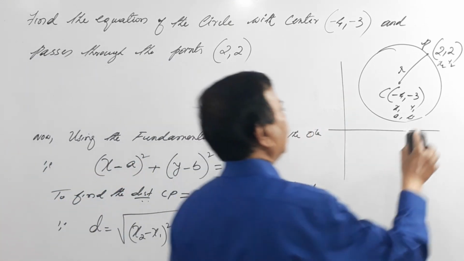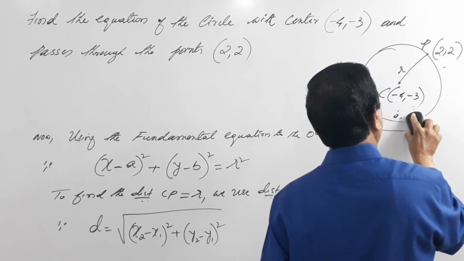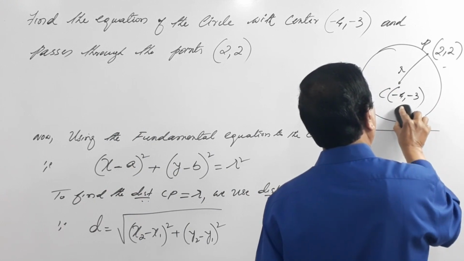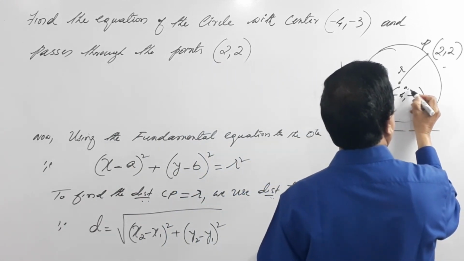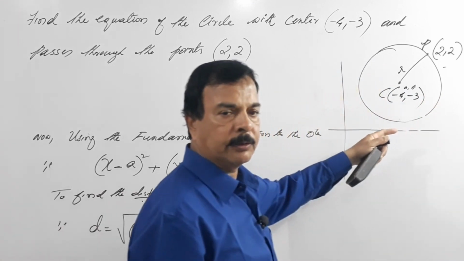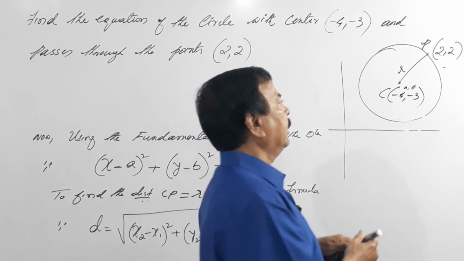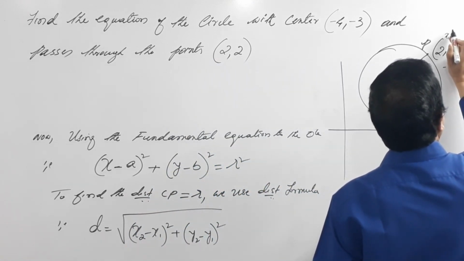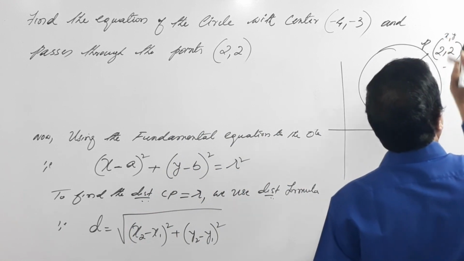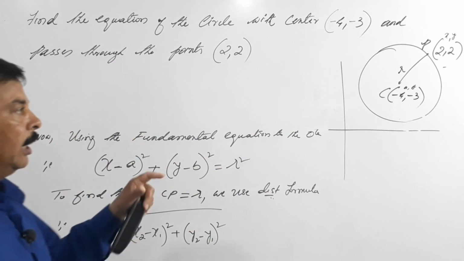So what I'll do, this is nothing but our a comma b, right? Always we use the notation a comma b, and this is nothing but our x comma y. So in order to make you understand, I'll use this logic.